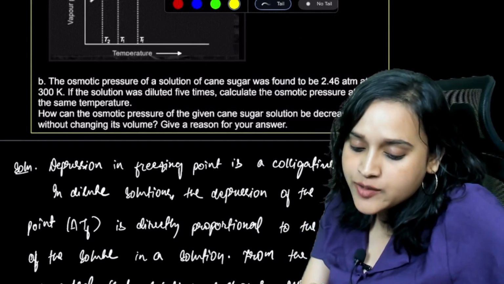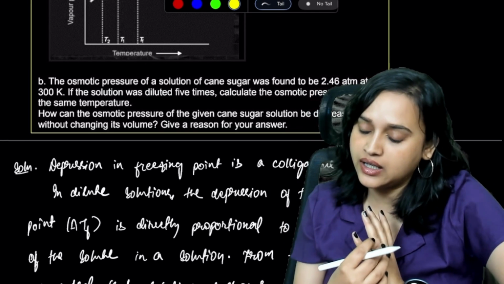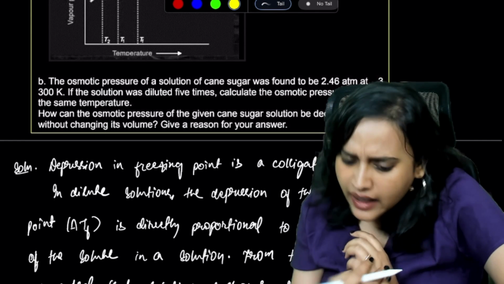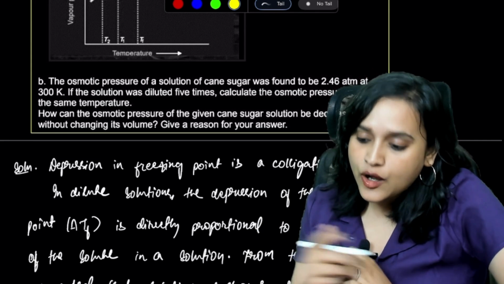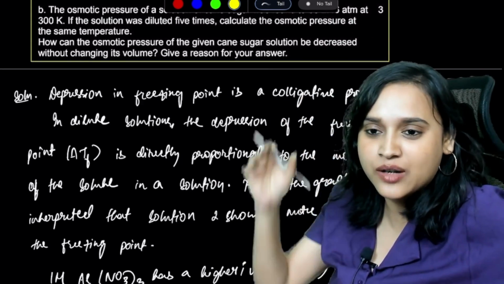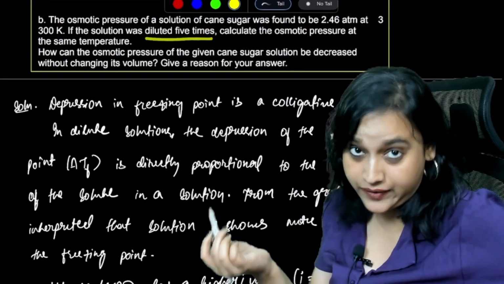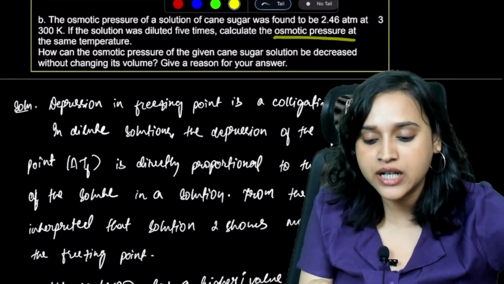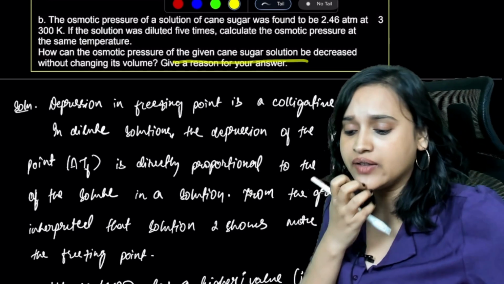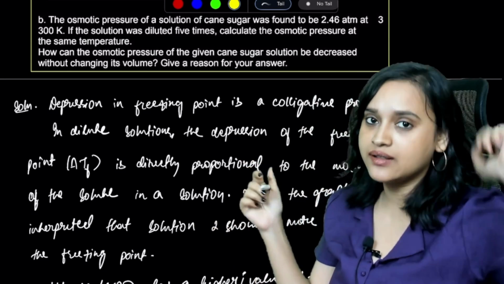Next question. The osmotic pressure of a solution of cane sugar was found to be 2.468 atmospheric pressure at 300 Kelvin. Also, this is coming for 3 marks. That's why I was confused about why there is 3. If the solution was diluted 5 times, calculate the osmotic pressure at the same temperature. How can the osmotic pressure of the given cane sugar solution be decreased without changing its volume? Give a reason for your answer.